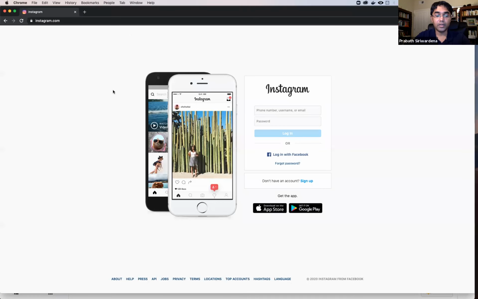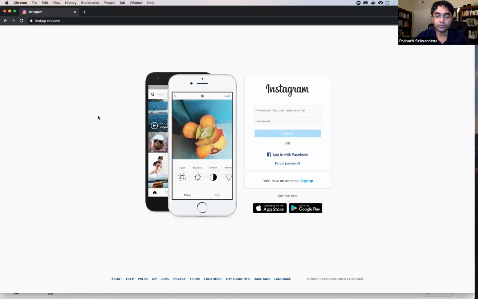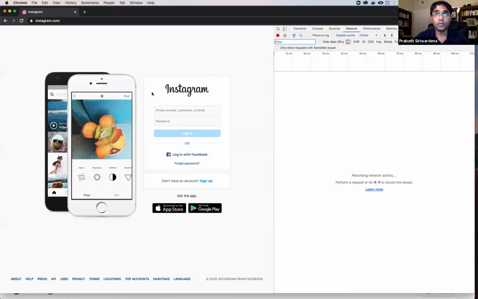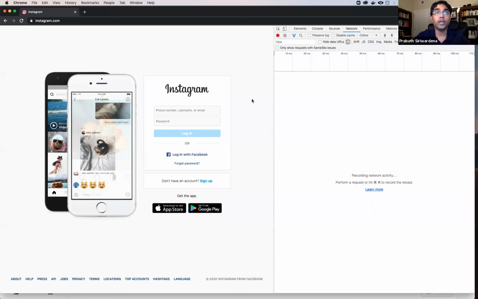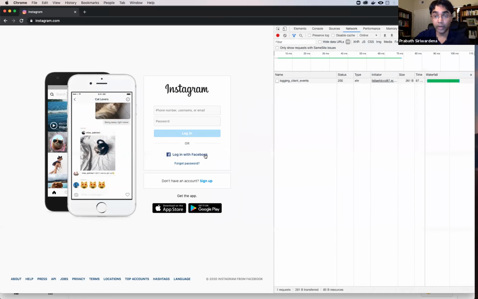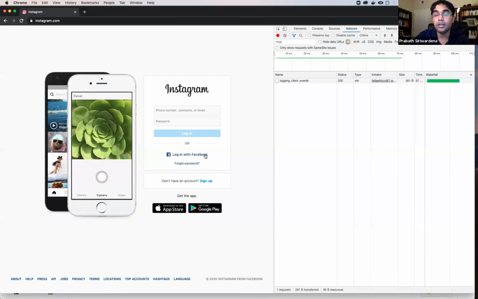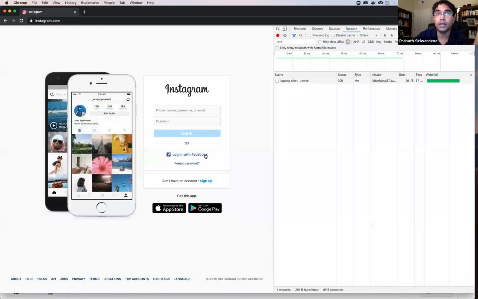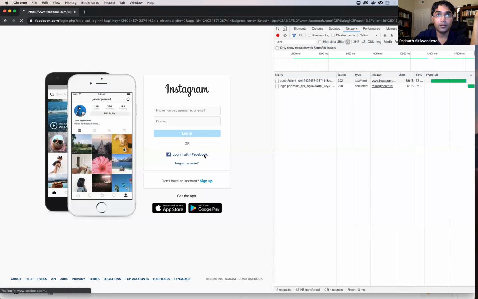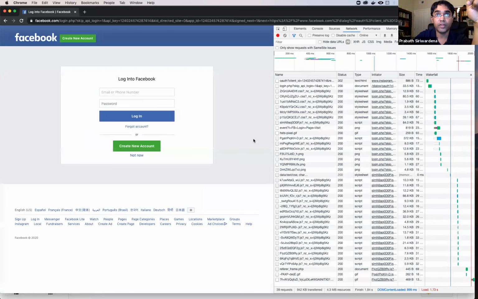So now I'm on Instagram, and I'll enable the developer tools. So now I want to log in here. I can click on login with Facebook, and now Instagram will initiate the authorization request. That's the same thing we did with our earlier client, right? Let me click here. So now I'm on Facebook.